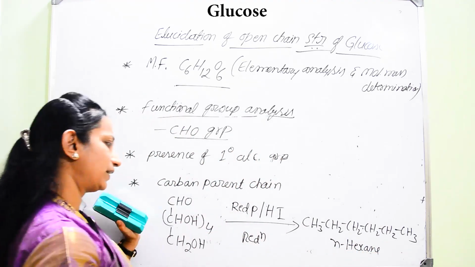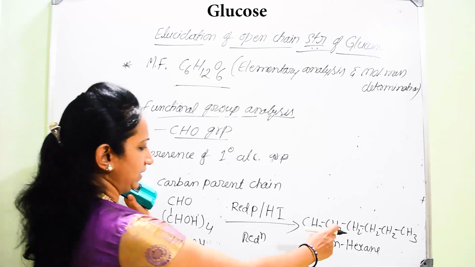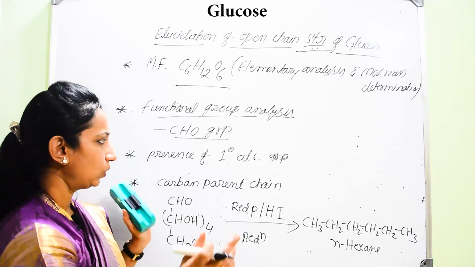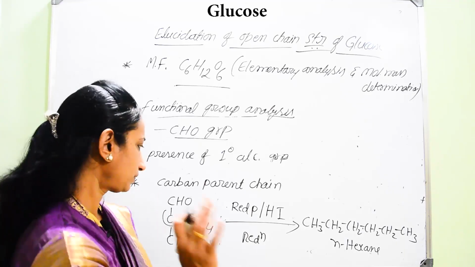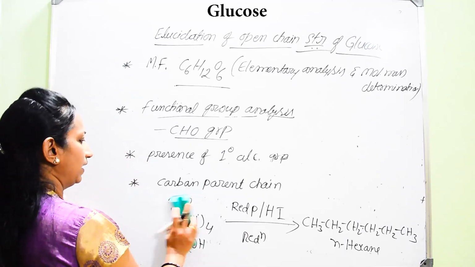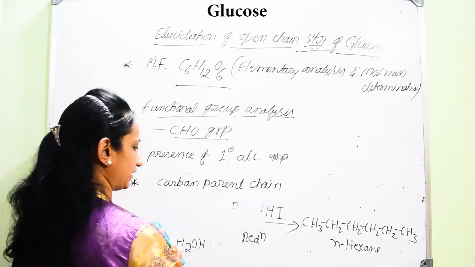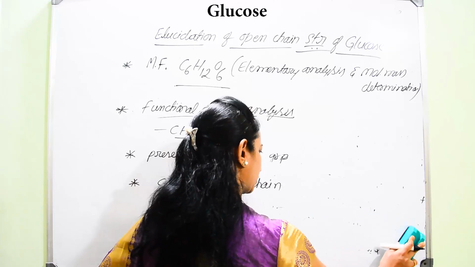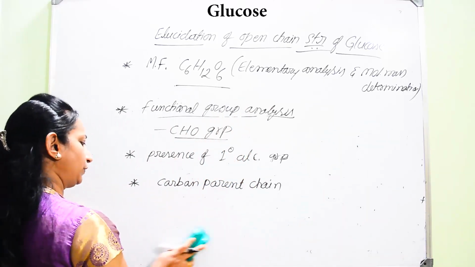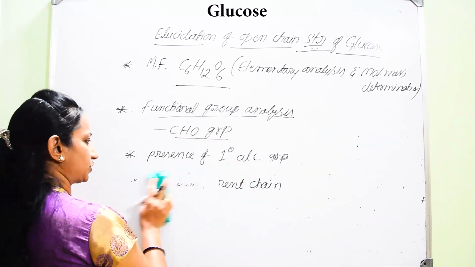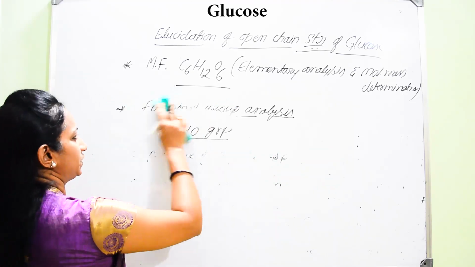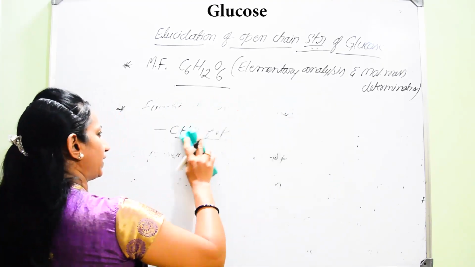Once he observed the formation of n-hexane, he concluded that glucose has an open chain structure. Now, by considering all these reactions, and by observing other properties, Fischer was able to give one specific structure for glucose. Which is that specific structure? I am going to write it now.